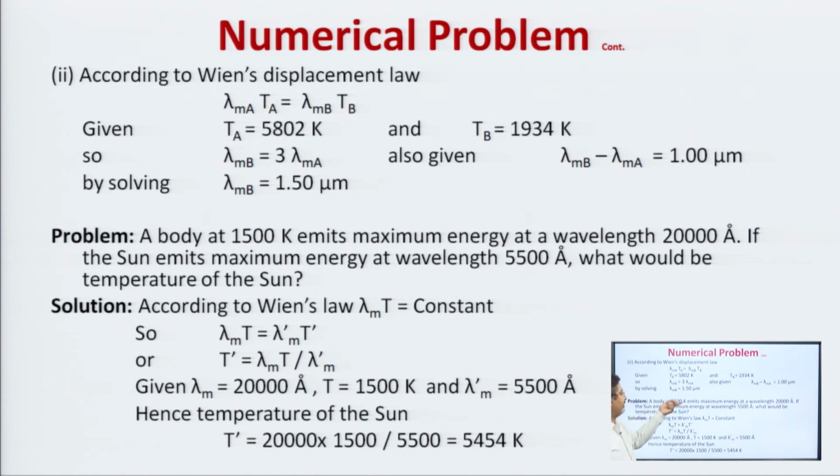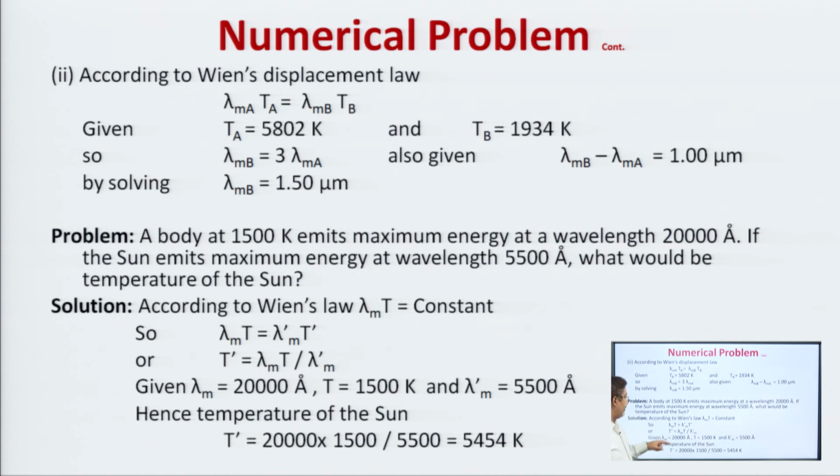The second problem is simple again. A body at 1500 Kelvin emits maximum energy at a wavelength of 20,000 angstrom. If the sun emits maximum energy at a wavelength of 5500 angstrom, what would be the temperature of the sun? According to Wien's law, lambda m T is equal to constant. So, lambda m T is equal to lambda m dash T dash, and T dash is equal to lambda m T upon lambda m dash.